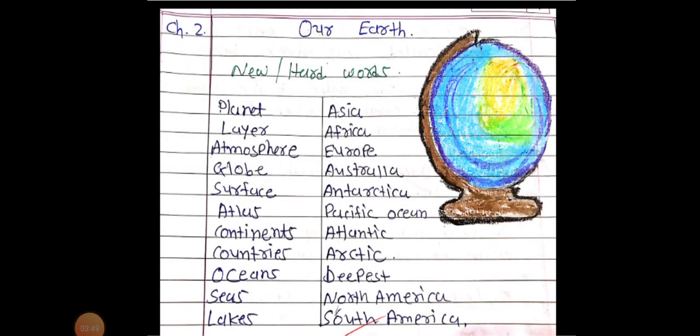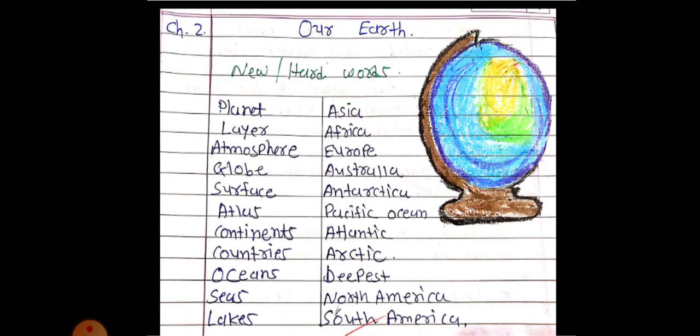Okay, you have to listen carefully, then write down in your homework notebook each word 3 times. Here you can see the picture, the earth globe. I have drawn the earth in the form of the globe. Very soon I will discuss the globe also. But first spelling is planet.